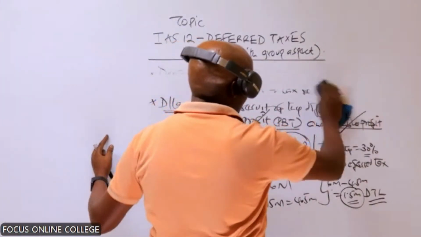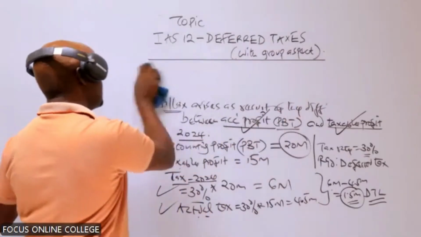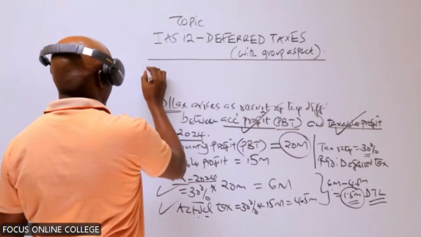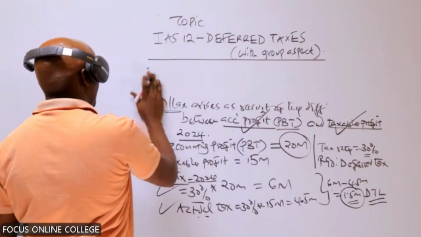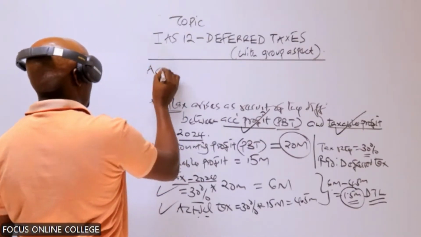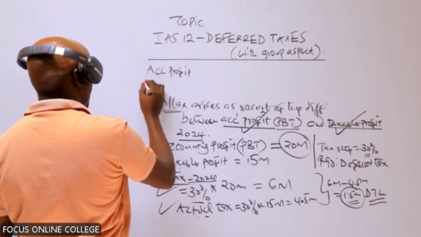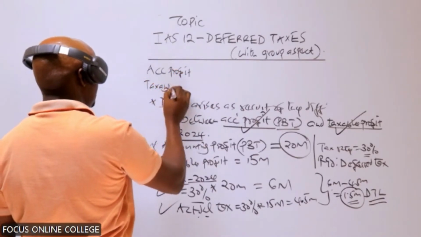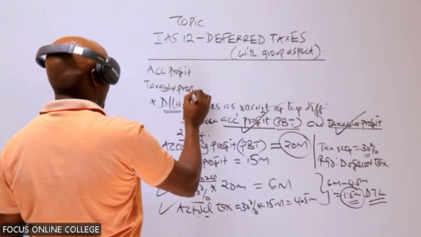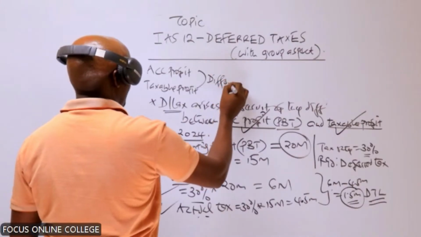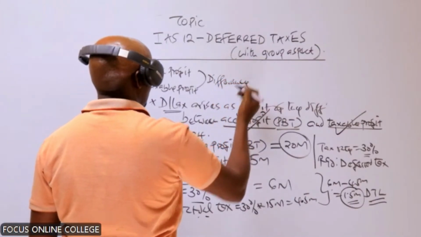Now, this difference between these two profits is broadly classified into two. The accounting profit and the taxable profit may be different, and that difference is the one which gives rise to the deferred tax.